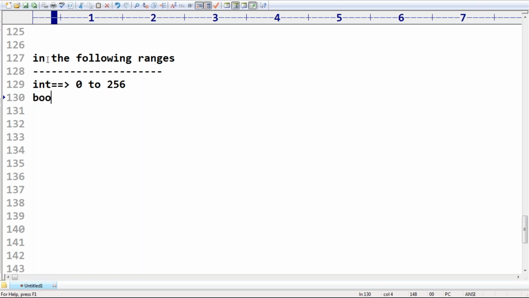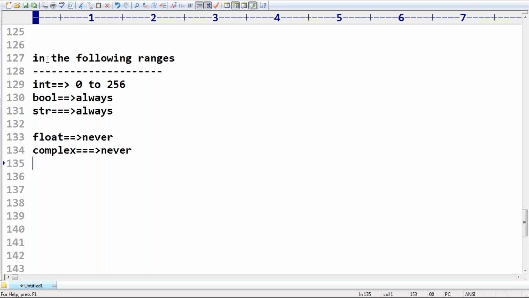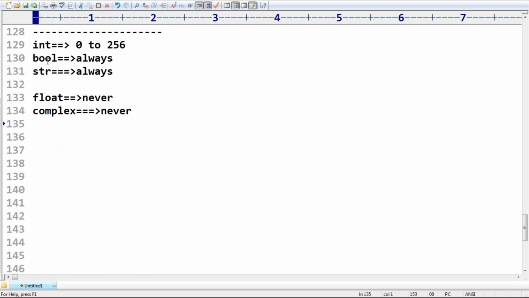In the case of boolean, always, because only two objects are required. In the case of str, always. In the case of float and complex, is object reusability there or not? Never. Object reusability is not there. Every time a new object by default will be created. Remember that. That's all.